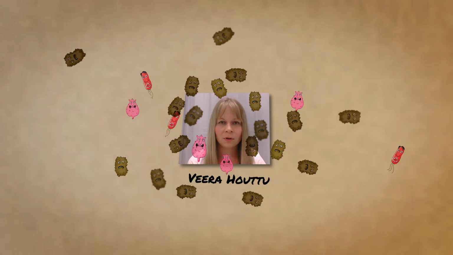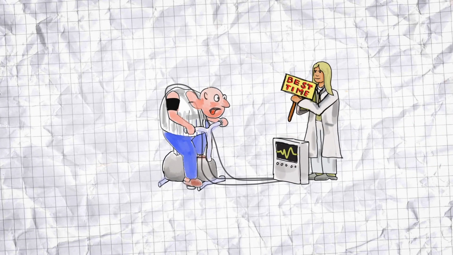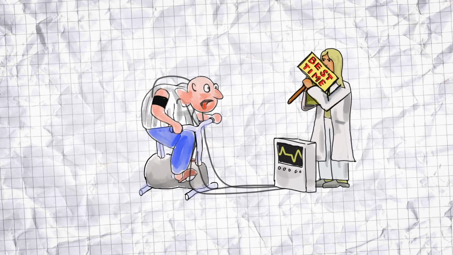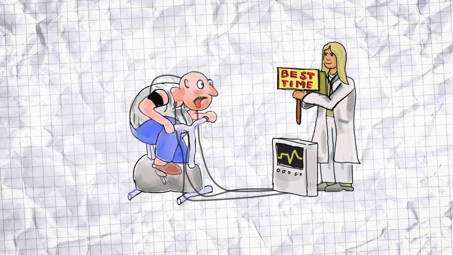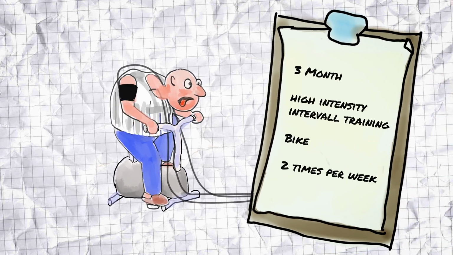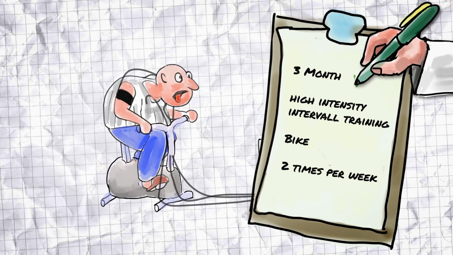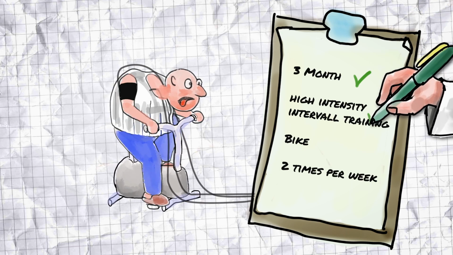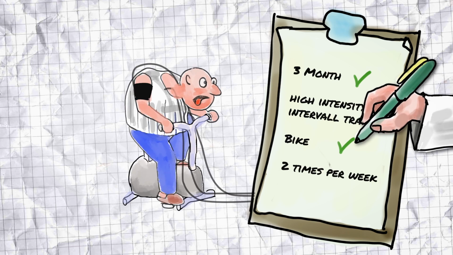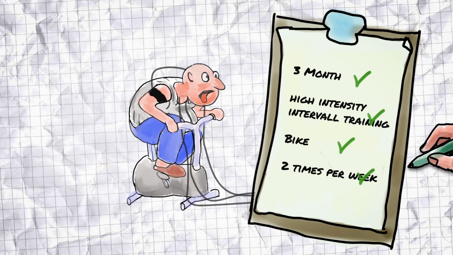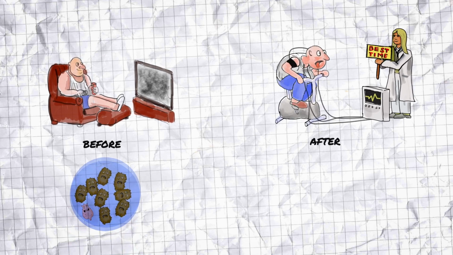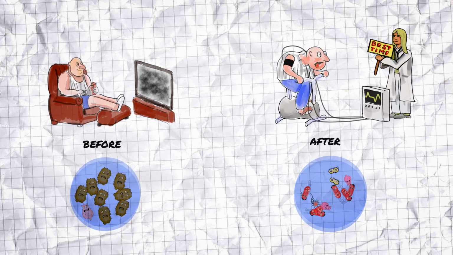Veera Houttu is a Besttreat PhD student responsible for clinical trials, where a group of patients was closely monitored while changing their lifestyle by increasing their exercise activities for 3 months. The exercise they needed to do in the study was high-intensity interval training, on a bike 2 times per week. What the Besttreat team wanted to find out is if they could observe fundamental changes of the gut bacteria.